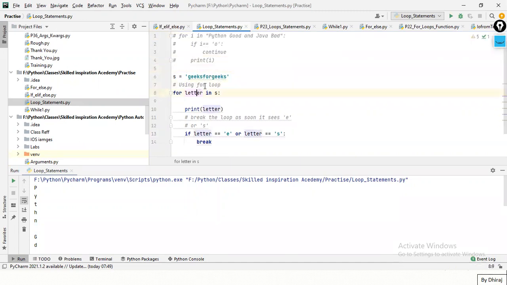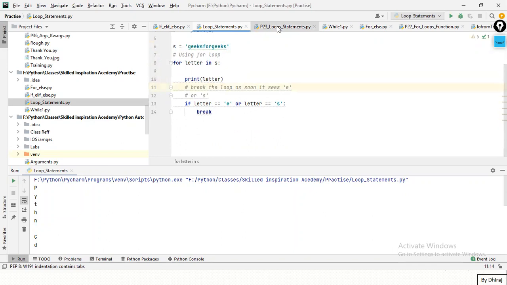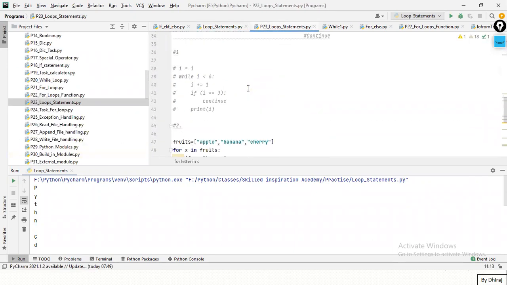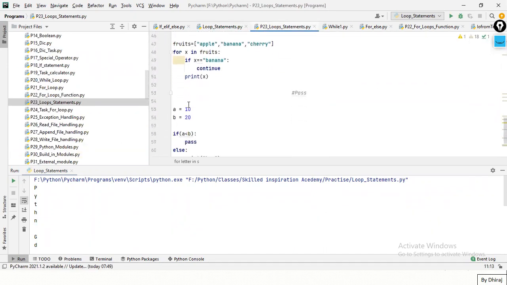Here I have GeeksforGeeks in my string S. So for letter, which is the local variable, in S, it will take first G. Now print letter. Okay, this is a break statement. Where is my continue? Do we have it? Okay, here it is.